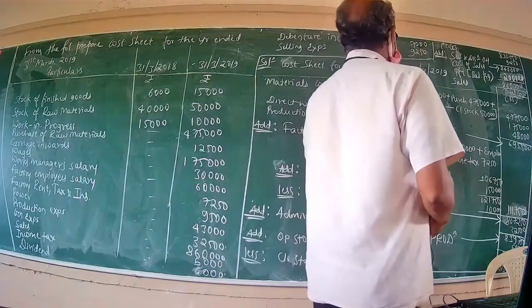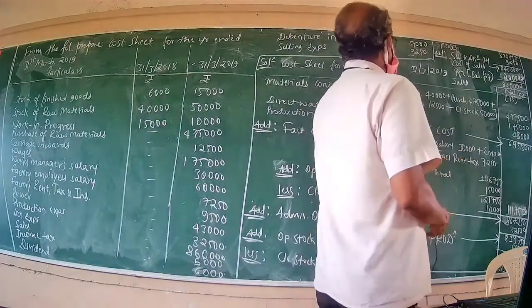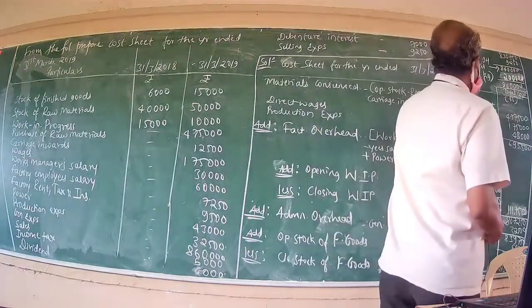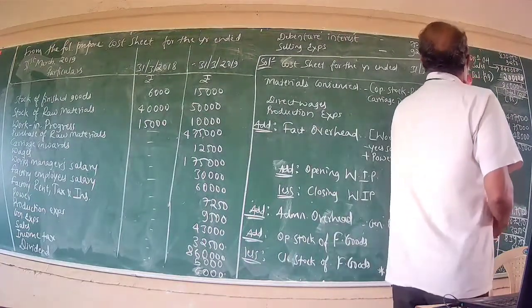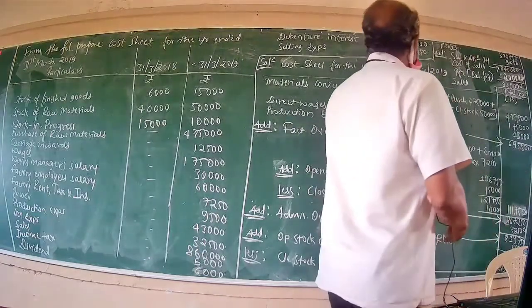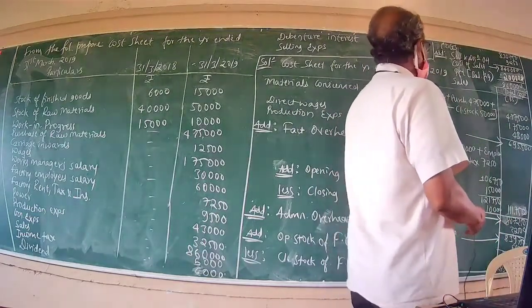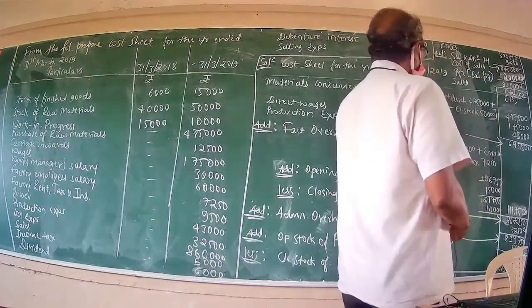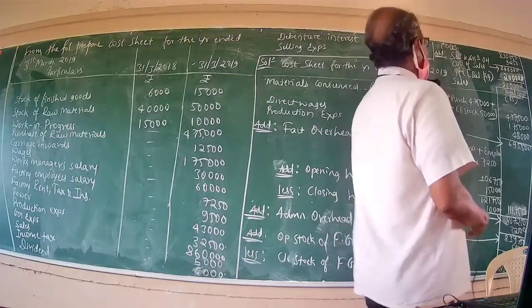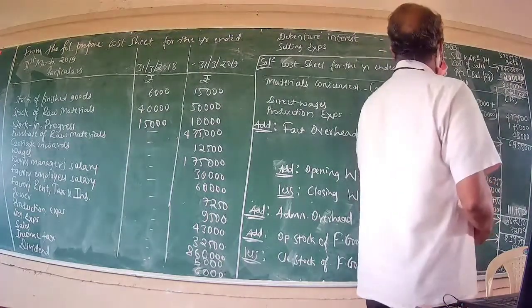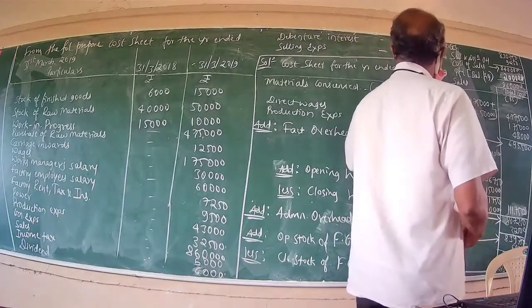Material consumed can be arrived at by adding to the opening stock of raw material the purchases made during the year. Then carriage inwards should also be added. Then closing stock is to be deducted. Thus, opening stock of raw material, add purchase of raw material made during the year, less closing stock of raw material.